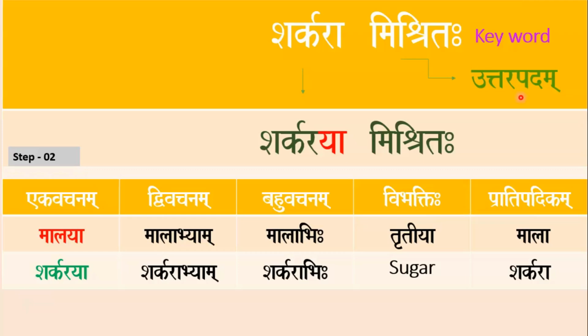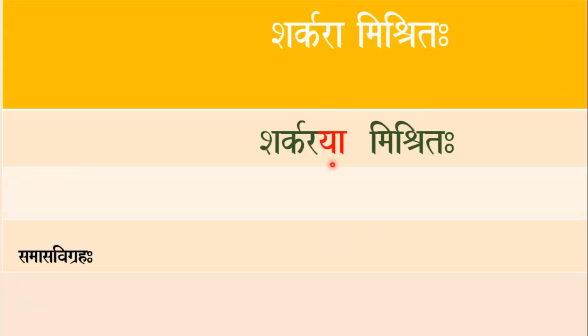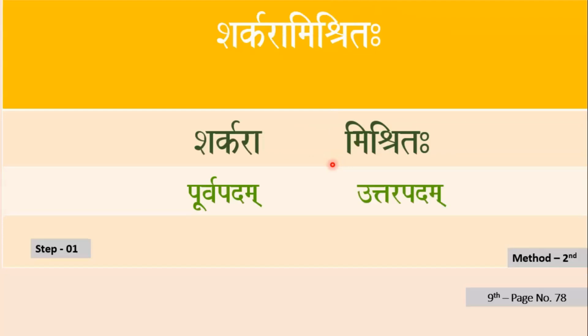That's why Purvapadam Sharkara is replaced by Sharkaraya in instrumental case. So, our Samasa Vigraha will be Sharkaraya Mishritaha. Let's move on to our second method.